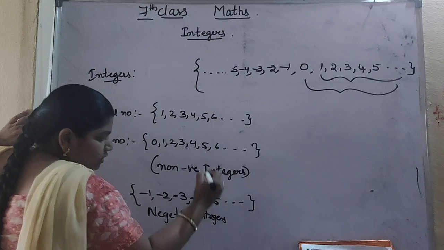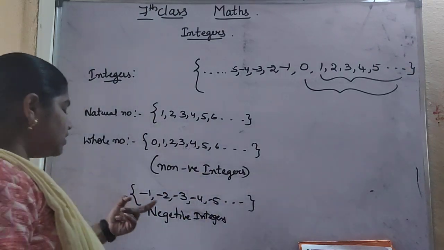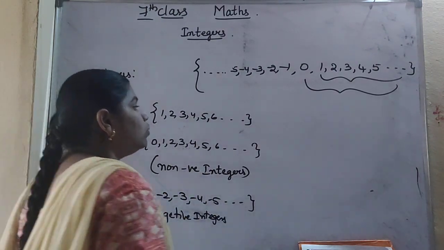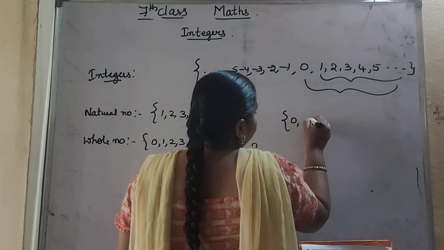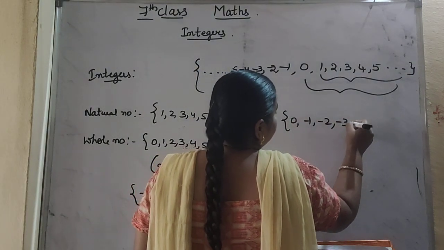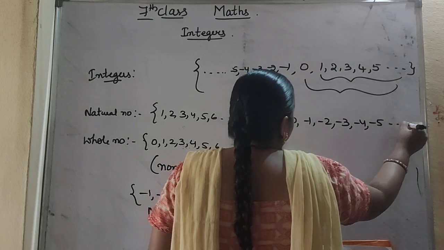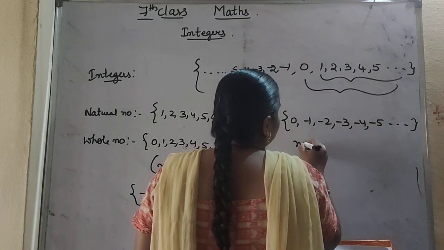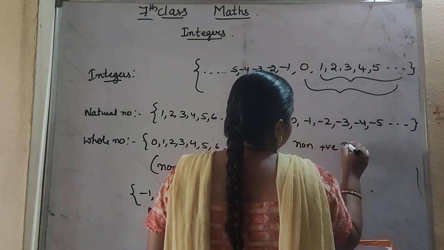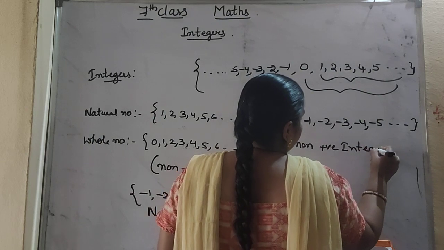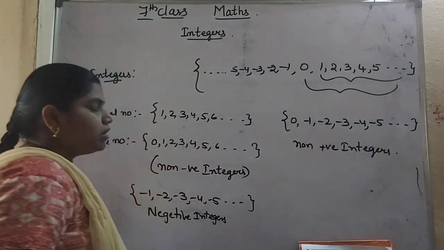For these negative integers, if you include 0, we will call it non-positive integers.